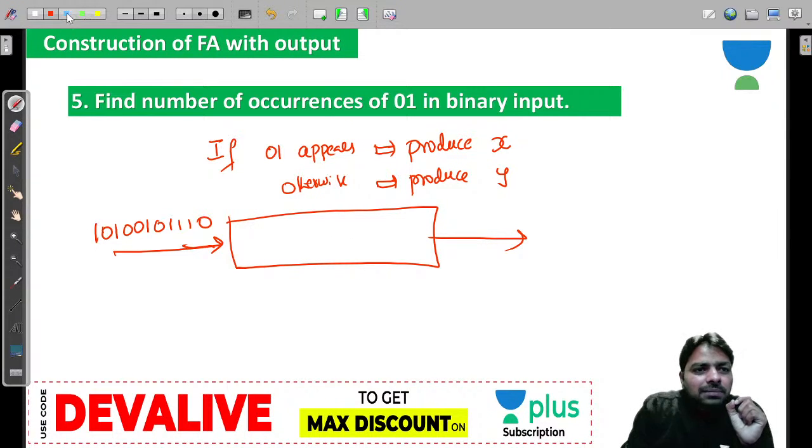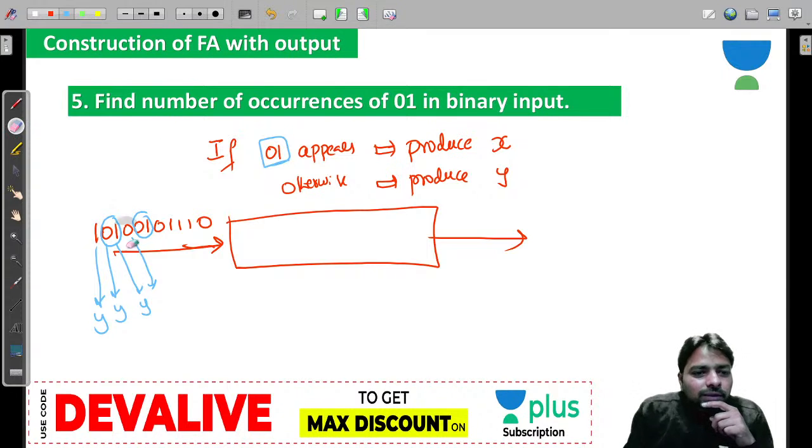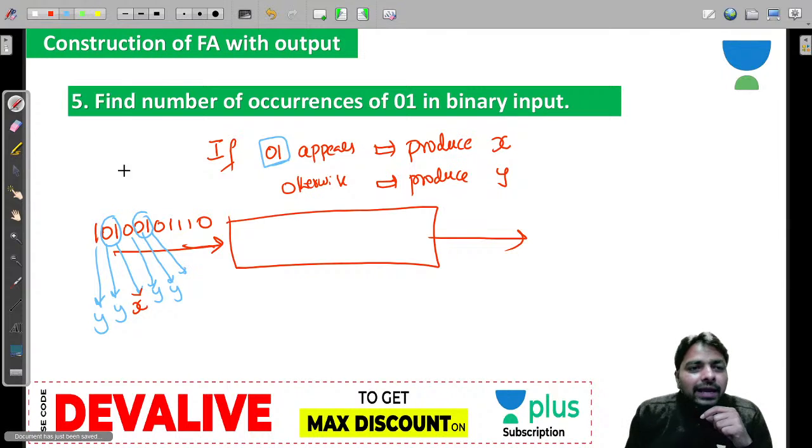Every time 0 1 comes, you must alert. 0 1 is your target. This is a 1 0 1, so for this 0 you produce Y. When you see 0 1, produce X. Again you will see 0 1, so what do you do? Here you produce X, because you have seen 0 1. Now next start producing Y and again Y, and here again you have seen 0 1, so produce X. I hope you understood the logic.